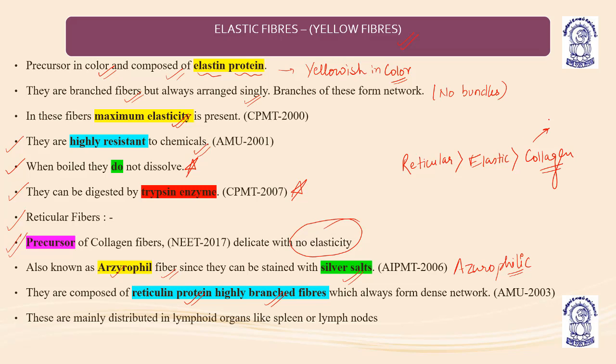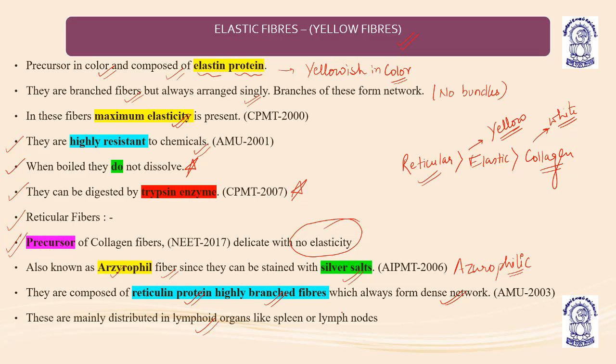Understood? Collagen fibers are white because their matrix is just like glass, transparent. Then the elastic fibers are yellowish, and then the reticular fibers. They are composed of reticulin protein, which is highly branched and always forms a dense network. These are mainly distributed in lymphoid organs like the spleen and lymph nodes.